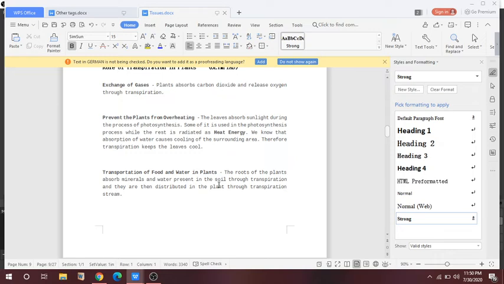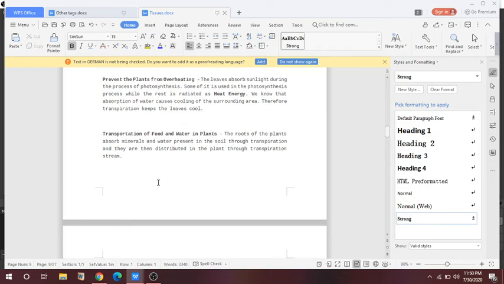Like in human beings, perspiration takes place, removing water in the form of sweat. So what happens at that time? Your body starts to cool down. So like this, plants also have a transpiration process that keeps the leaves cool. Then the transportation of food and water is also a function of transpiration.